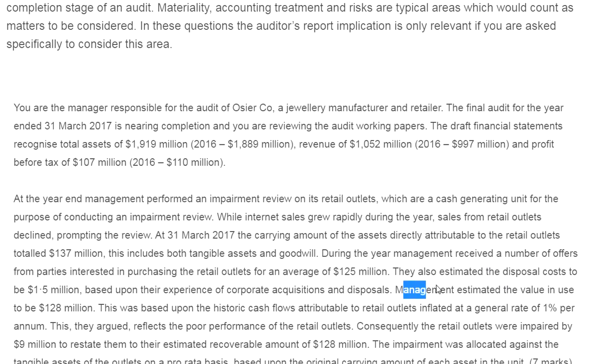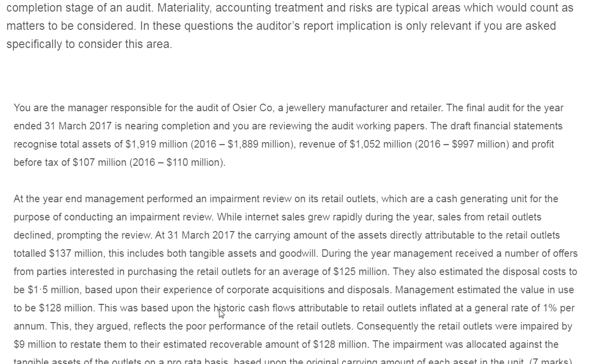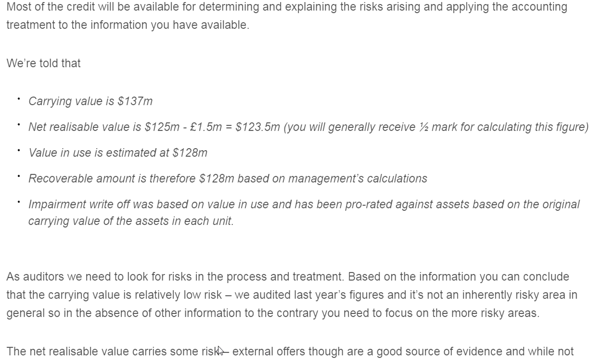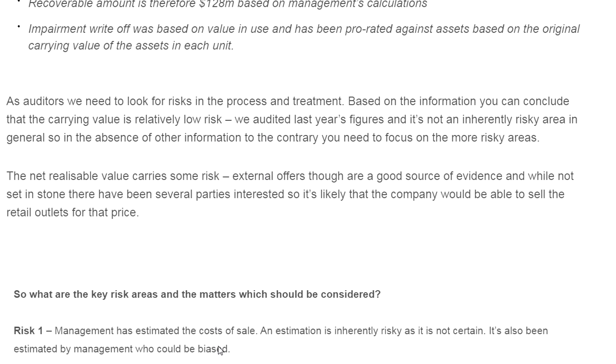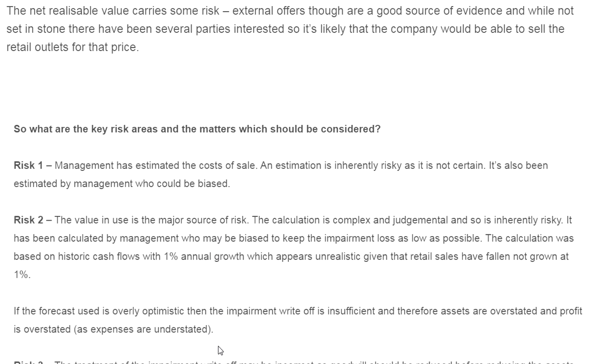Here also it is given that the management estimated the value in use to be this amount. This was based on historic cash flow. Again, this is a risk because it should be based on future cash flow and not on historic cash flow. So these are some important points which I have highlighted. These are estimates, and estimates are inherently risky and not certain.